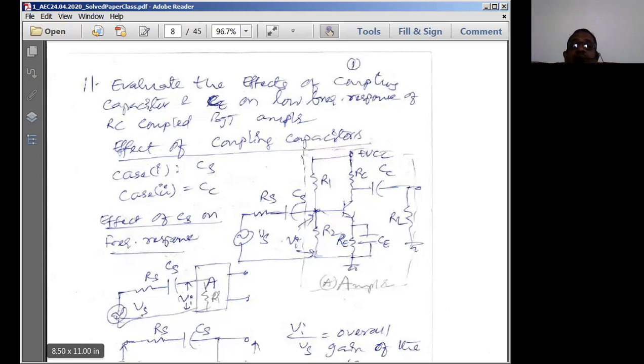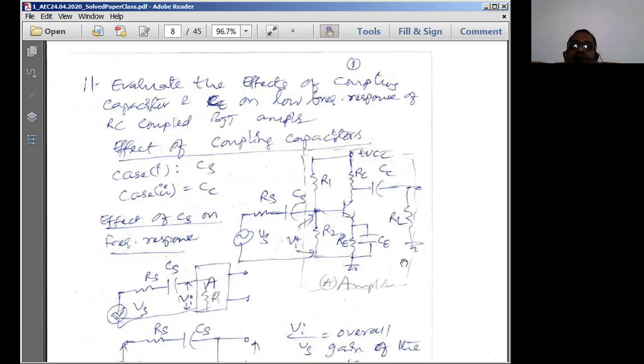So in an RC coupled amplifier, what circuit are you going to have? That is an important thing. Instead of the load resistance RL, start from this R1, R2 circuit and draw the same circuit following CC. That means after CC, draw the same circuit starting from R1, R2 up to RL.